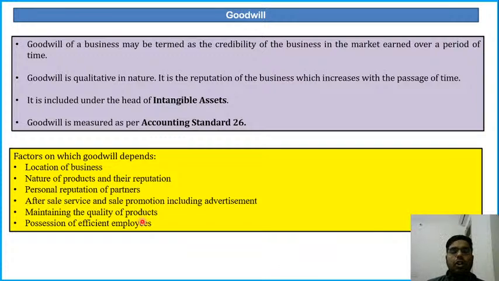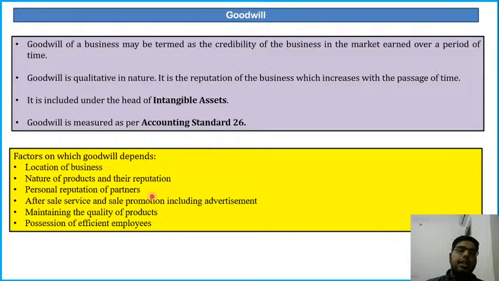Maintaining the quality of products: if the products are certified and of very good quality. For example, when I talk about toothpaste, the first brand that comes to your mind is Patanjali, or it can be Colgate or Pepsodent. Because they have been serving over a long period of time and maintaining their quality over the years, their goodwill is high. Next is after sales service and sales promotion including advertisement. Some car companies provide very good after sales services, so you want to purchase them, or some cars are low maintenance, so you want to purchase those cars. It means that they have high goodwill.